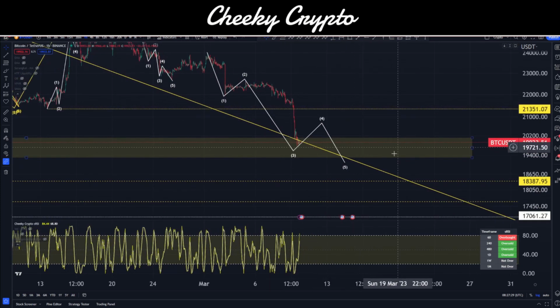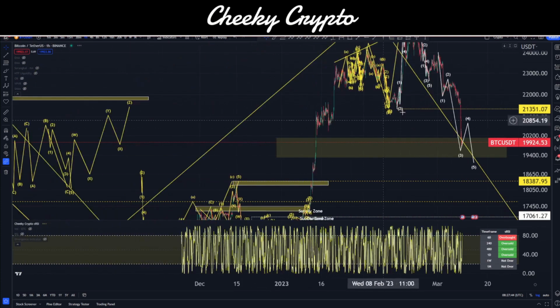We could end up in a situation where we start seeing a lot more 5-wave structures. So a 5-3-5-3-5 is ultimately a 5-wave structure, and if you start with 5 waves, you end in 5 waves, so you'd expect it to be a minimum of a zigzag pattern.